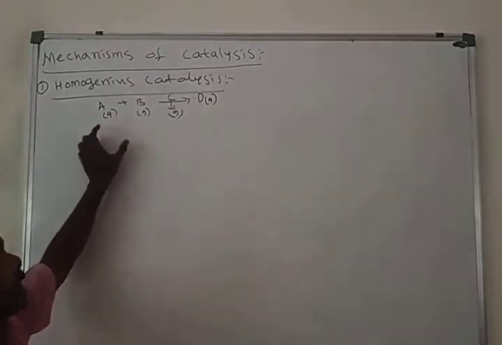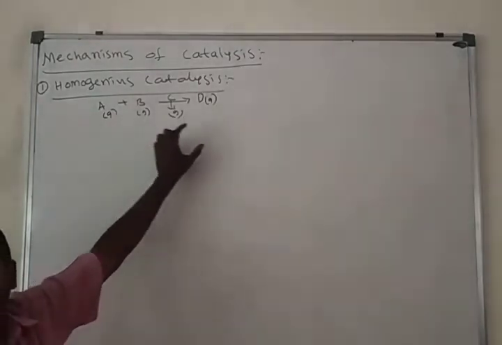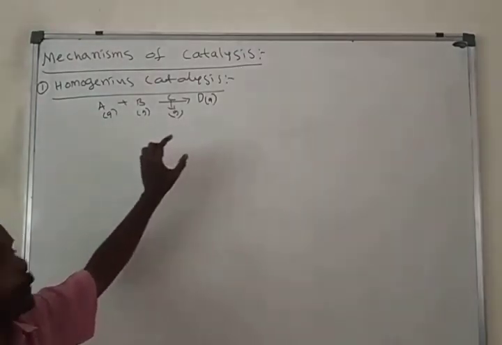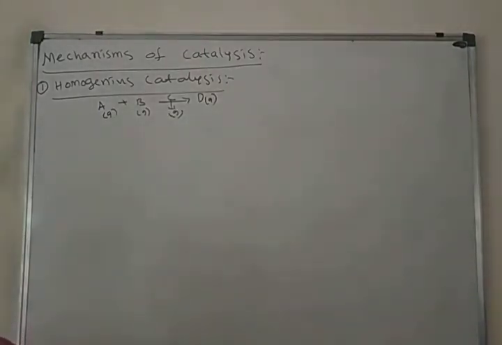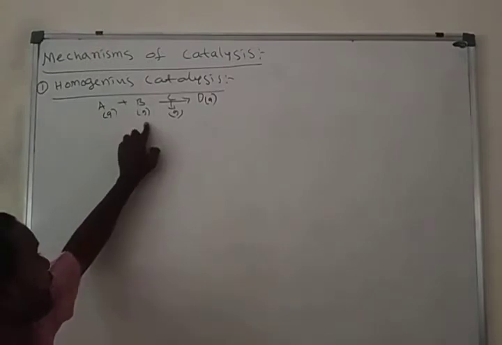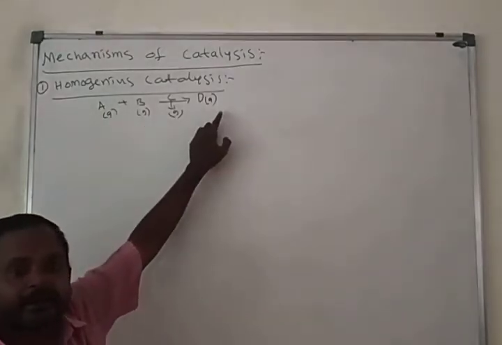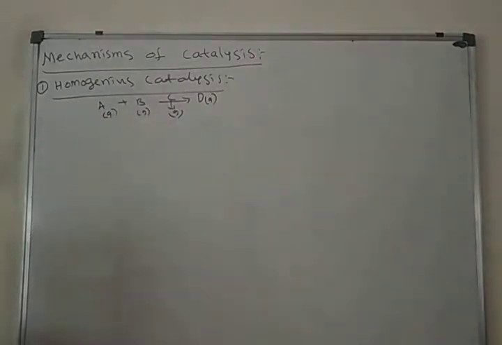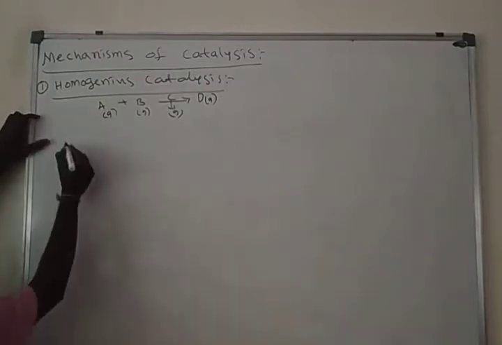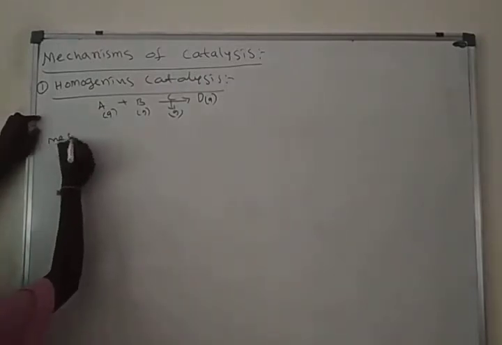If a chemical reaction proceeds through only one type of physical state of reactants, catalyst and products, we call it homogeneous catalysis. See the mechanism for this one.